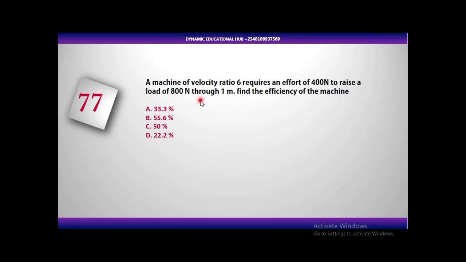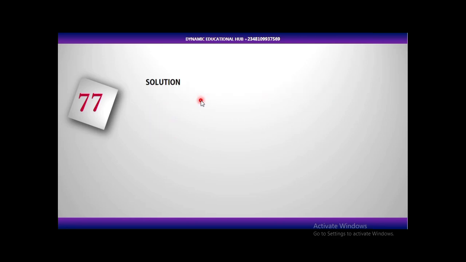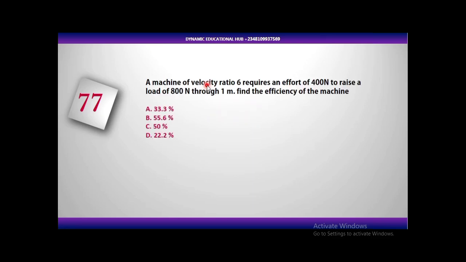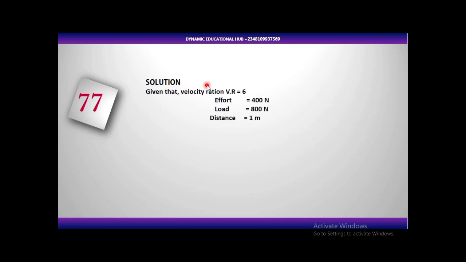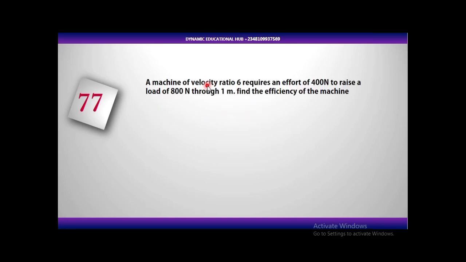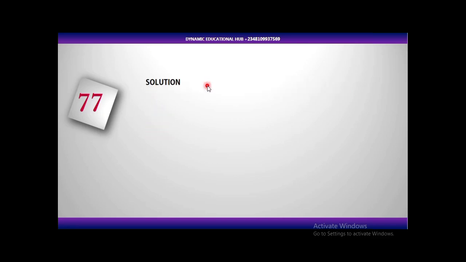In order to solve that, let's look at our parameters. The first one, they gave us the velocity ratio, which is 6, and then we are given the effort, which is 400 Newton. The same thing with the load, which is 800 Newton. And according to the question, the load is raised through 1 meter, so the distance is 1 meter.